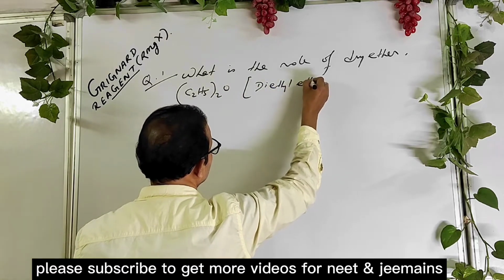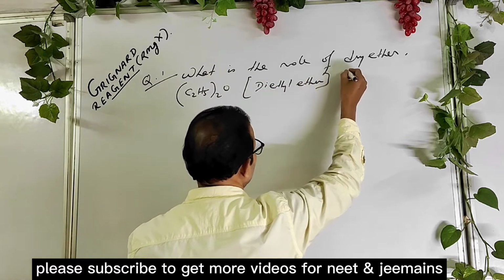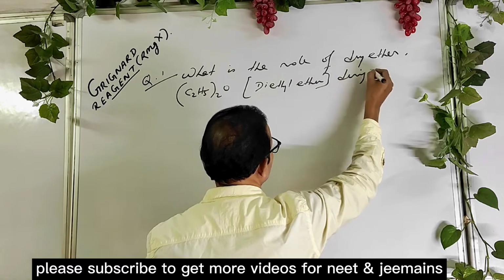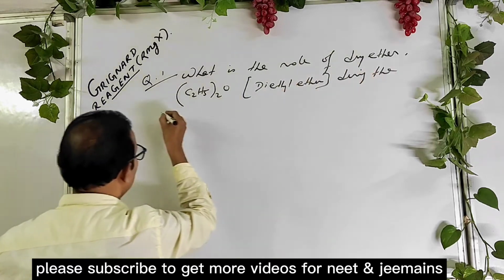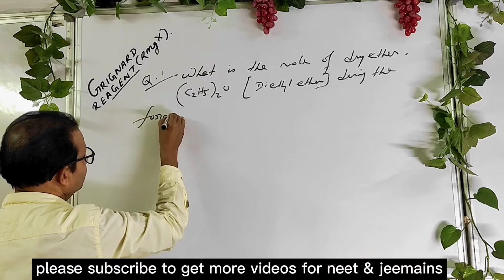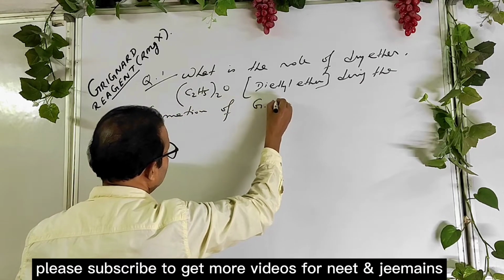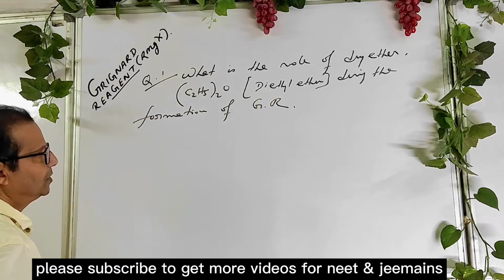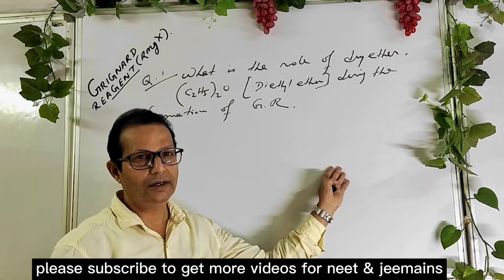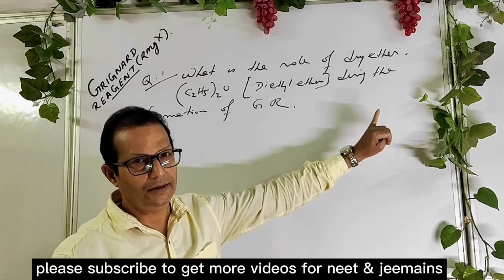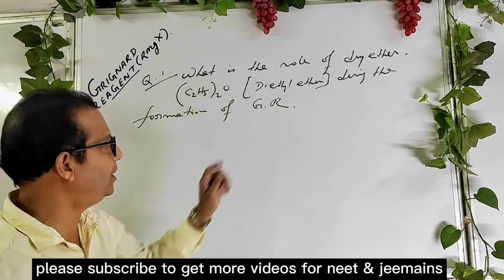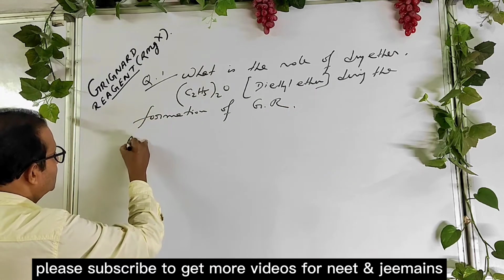Diethyl ether, during the formation of Grignard reagent. Options are there. I don't give options, okay? Directly listen to the answer.